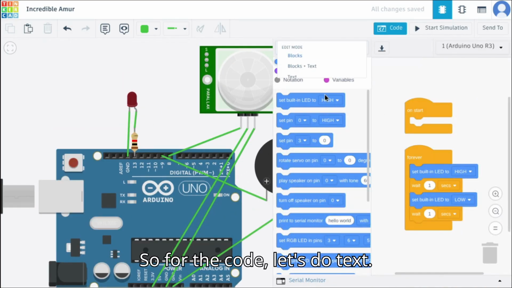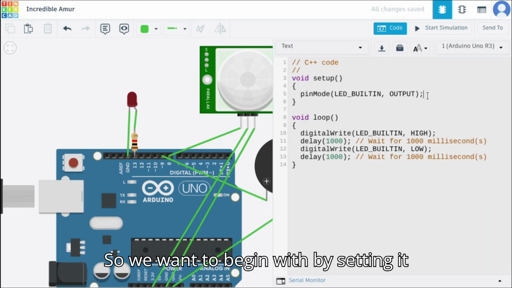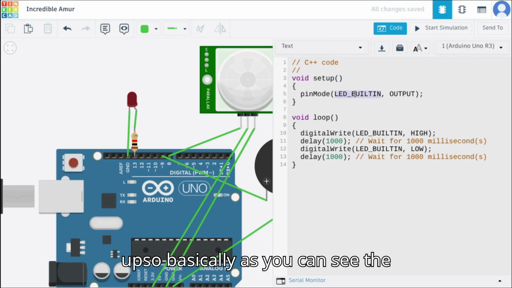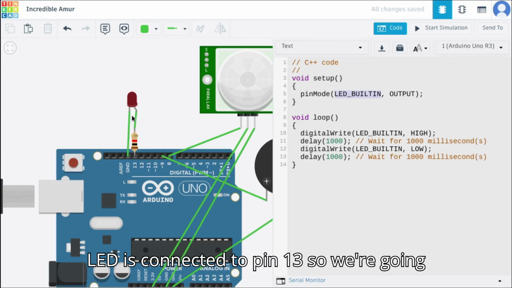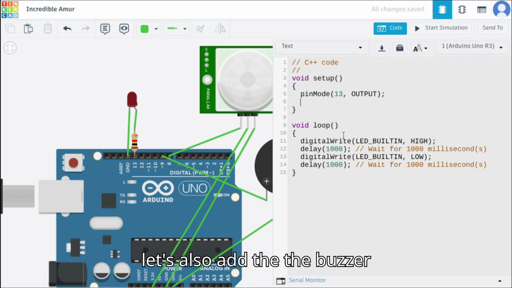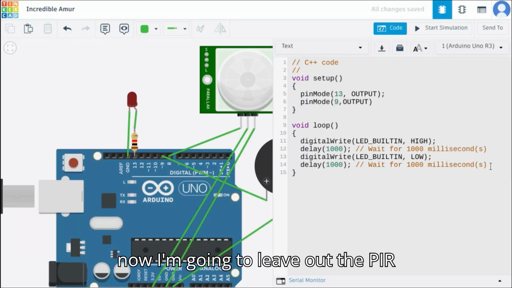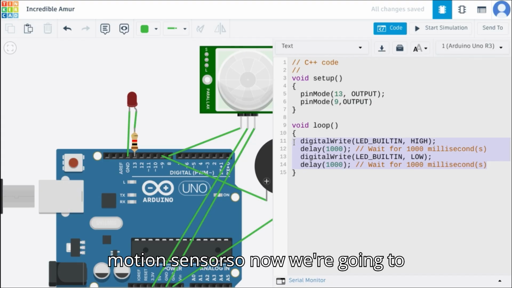So for the code, let's do text. So we want to begin by setting it up. So basically, as you can see, the LED is connected to pin 13. So we're gonna add 13 and output because the LED is an output. And then let's also add the buzzer. So we're gonna do pin mode. The buzzer is connected to pin 9 and it's an output as well. Now I'm gonna leave out the PIR motion sensor.